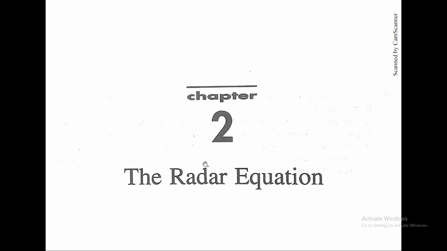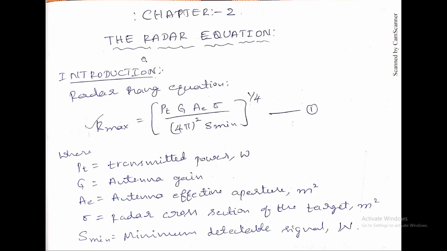Now let's start the radar equations. Here, the radar equation. Actually, we have derived an expression for maximum range, where R max equals (Pt G A sigma divided by 4 pi squared S min) whole power 1 by 4. So let's have a quick recap.